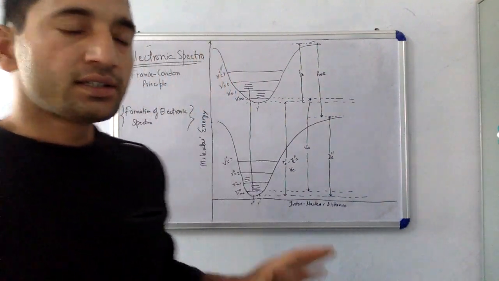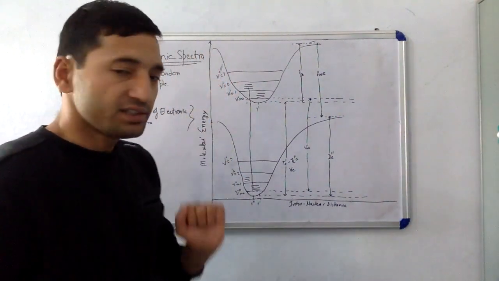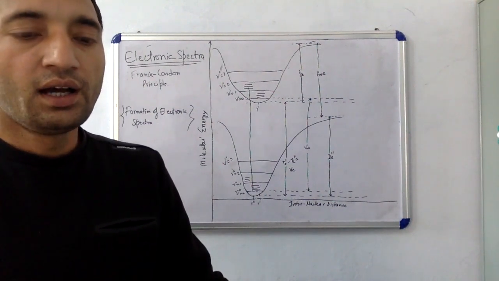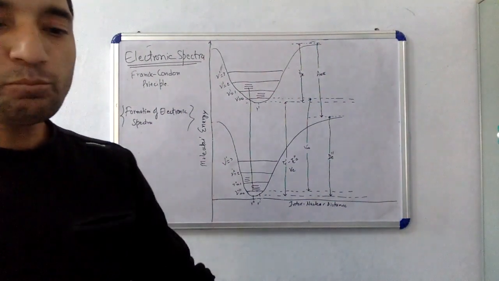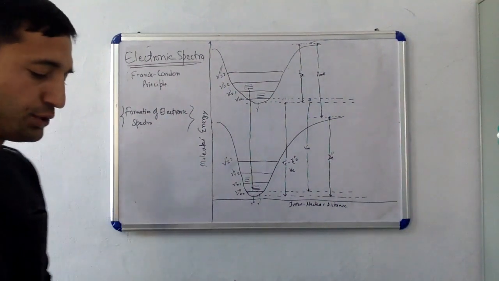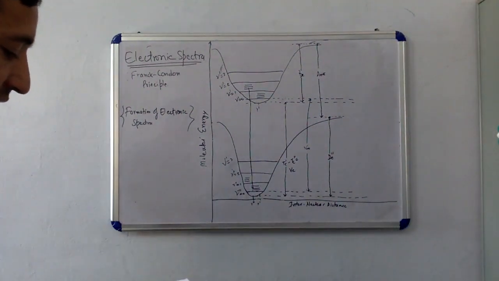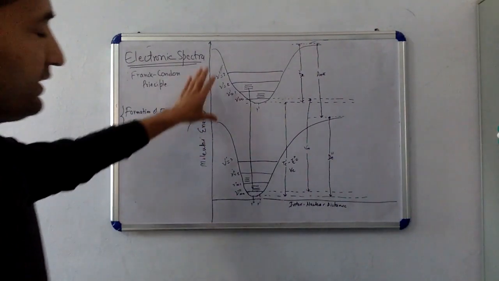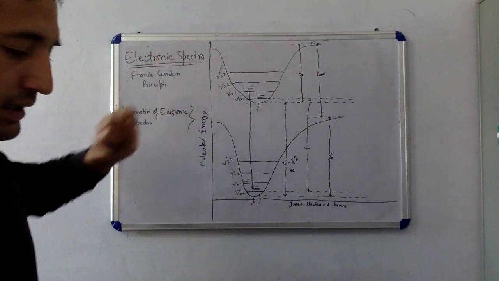This diagram shows two typical potentials for a diatomic molecule. The lower one represents the ground state of the molecule, and the upper is the electronically excited state.